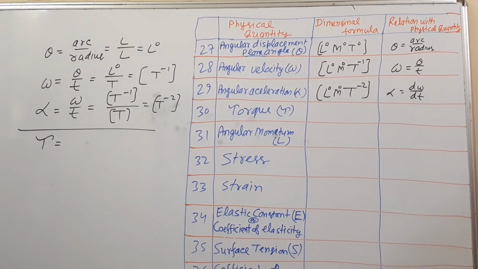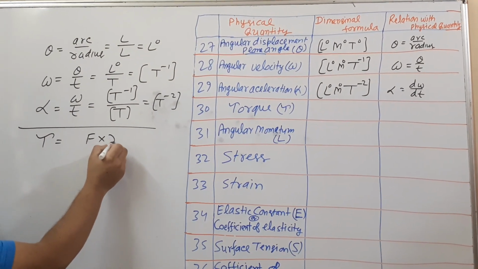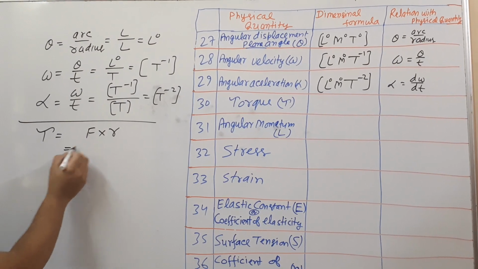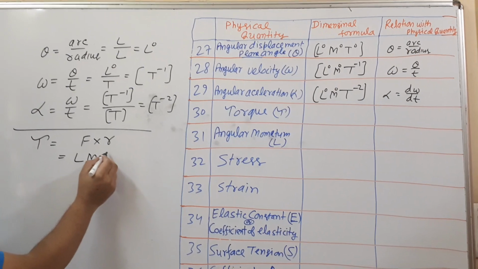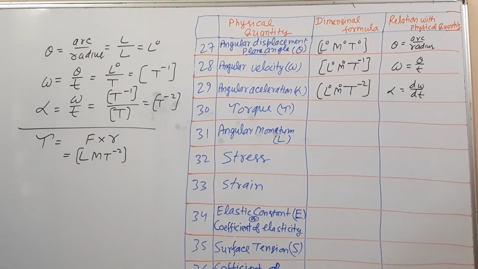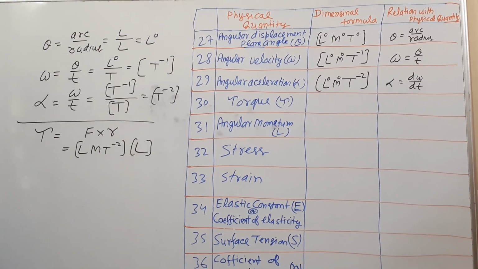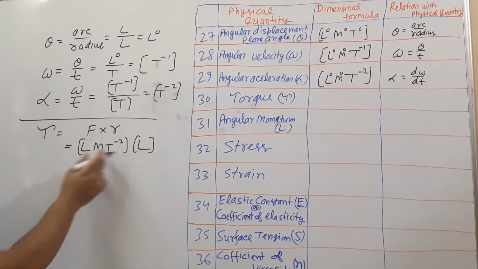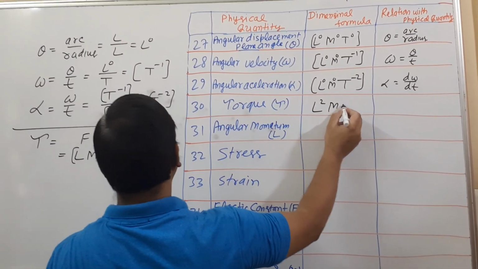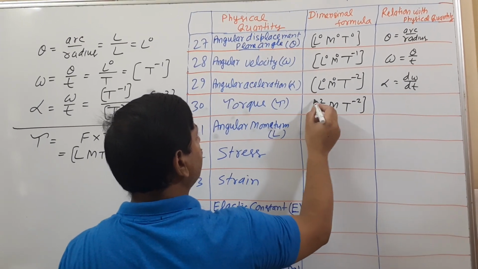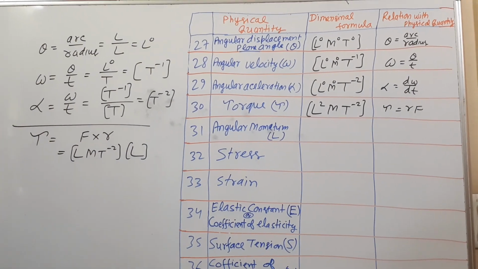Next one is torque. Actually, torque is force into perpendicular distance. Force has dimension formula L M T raised to minus 2, and perpendicular distance is length. That will become L square M T raised to minus 2. Related formula, torque is equal to R into F.